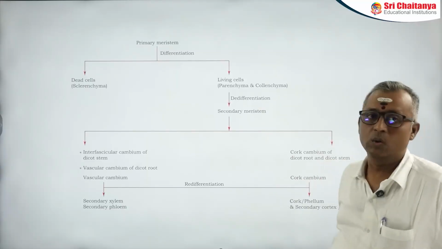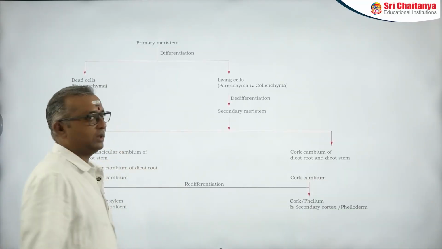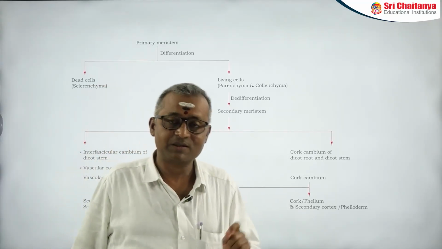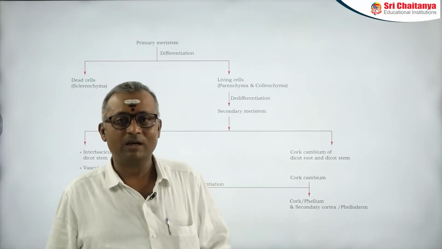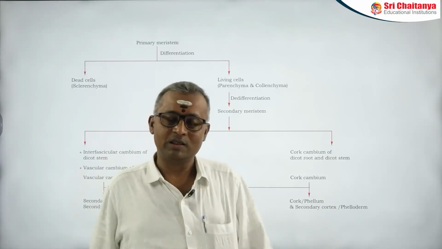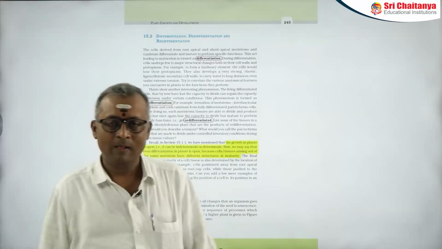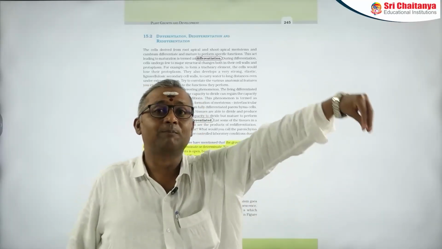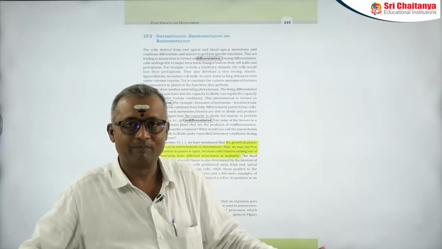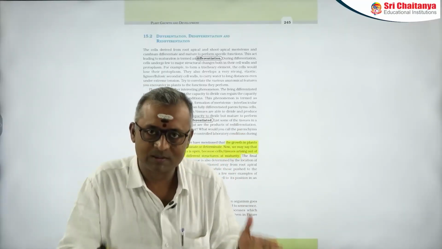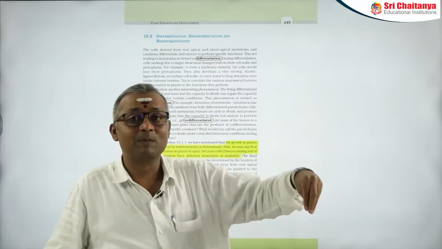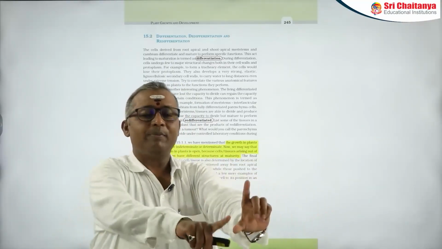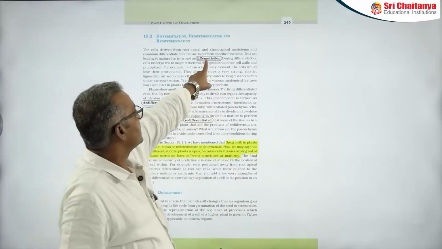Let us first see the definitions of differentiation and dedifferentiation, then we will go into this flowchart. Differentiation is a process of maturation that takes place in the primary meristems. Remember, very simple. If a primary meristem becomes a permanent tissue, it is called differentiation.